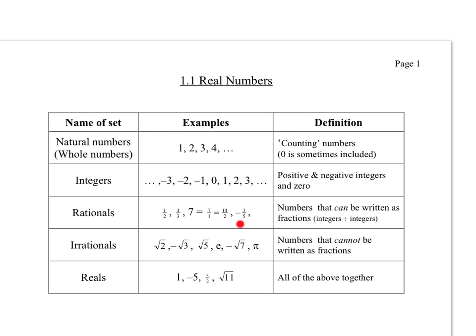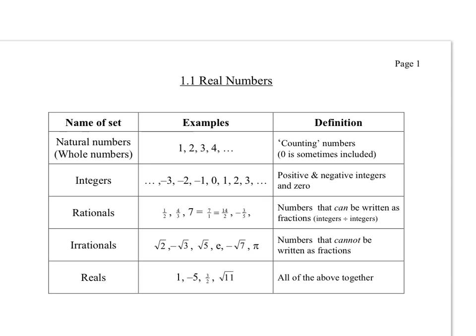And so all these things here, rational numbers, in each case they can be written as an integer divided by another integer. 1 divided by 2, 4 divided by 3, 7 is 7 over 1, -3 over 5. Always an integer divided by another integer.